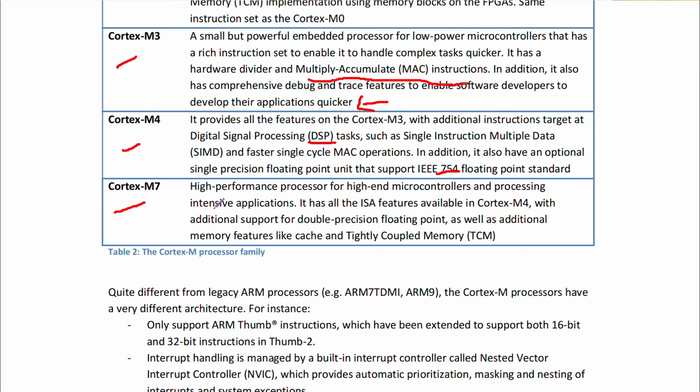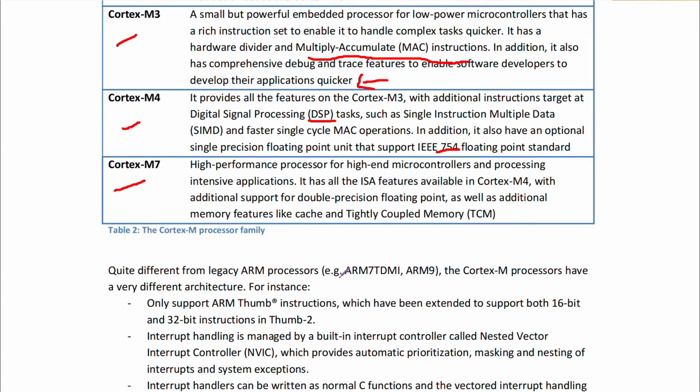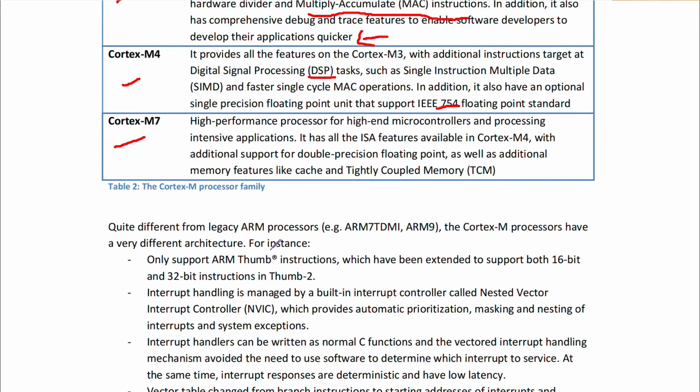So that is only if you have some applications that are DSP based or which involve a lot of floating point calculations. Then only you would consider Cortex M7, right? So considering the legacy ARM processors, our classic ARM processors, the Cortex M processors have a very different architecture.